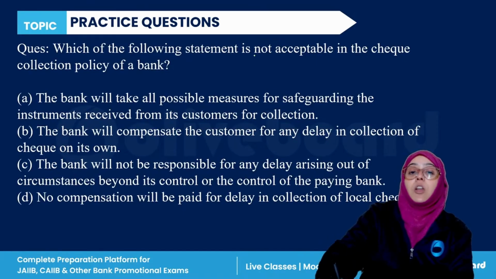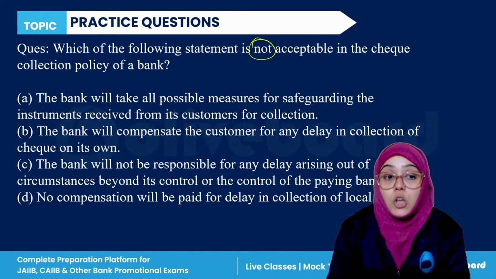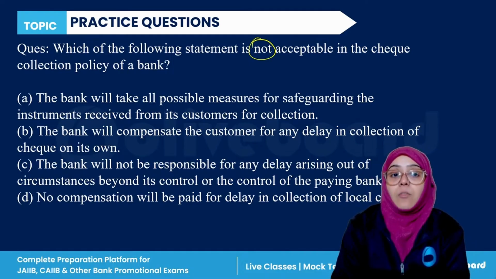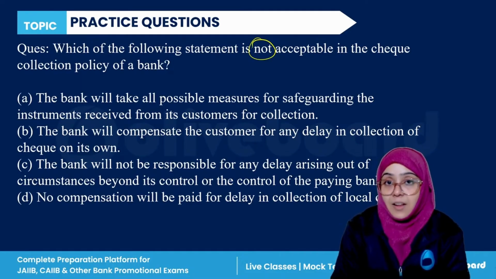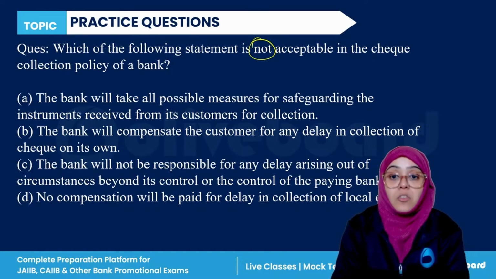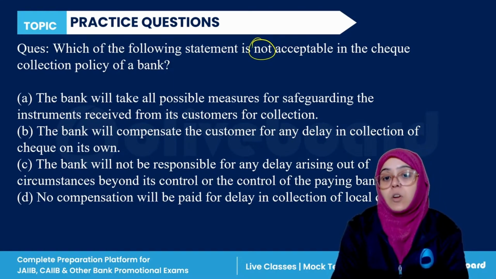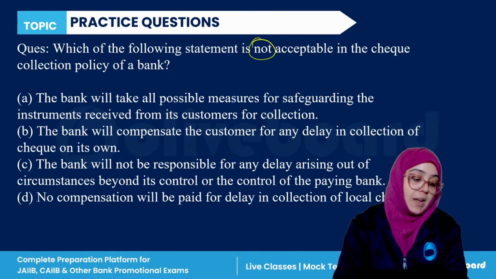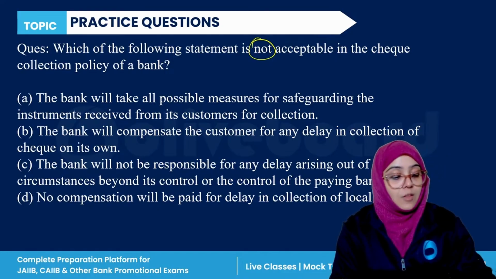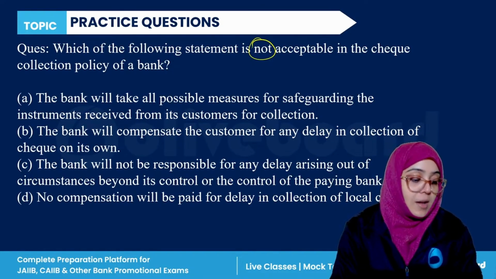Next, which of the following statements is not acceptable in the check collection policy? The bank will take all possible measures for safeguarding the instrument, compensate the customer for any delay, not responsible for any delay arising out of other circumstances. No compensation will be paid for the delay in the collection of the local check. Not acceptable in the check collection policy. Which of the following is not acceptable in the check collection policy?